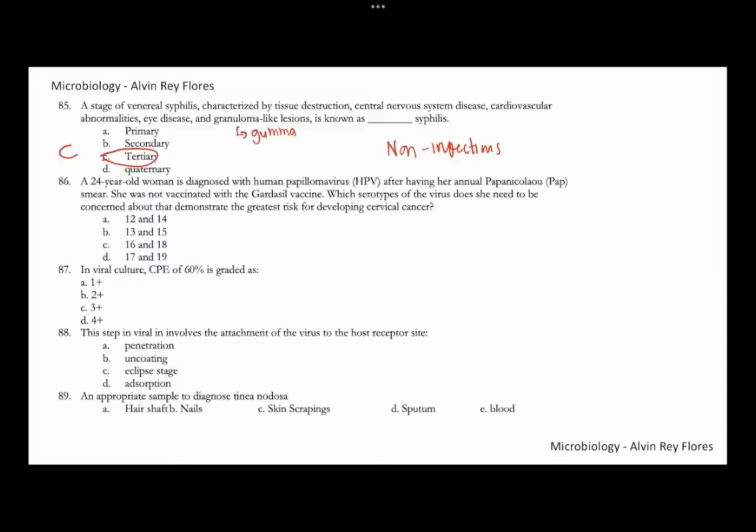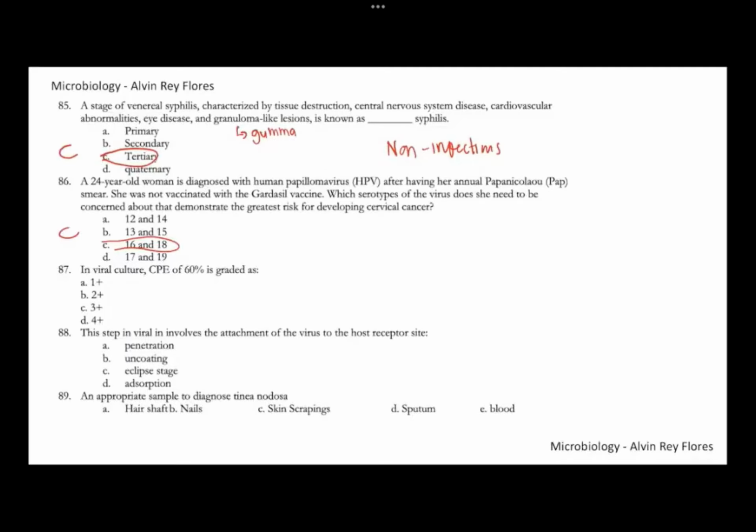What serotypes of the virus does she need to be concerned about that would increase her risk of developing cervical cancer? So the question is about the serotypes associated with cervical cancer, since the patient was not vaccinated against the virus. For cervical cancer, the important serotypes, number 86, letter C, are 16 and 18. 16 and 18 are implicated in cervical cancers.